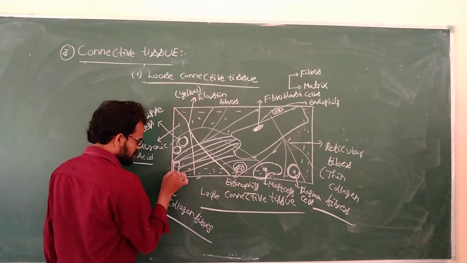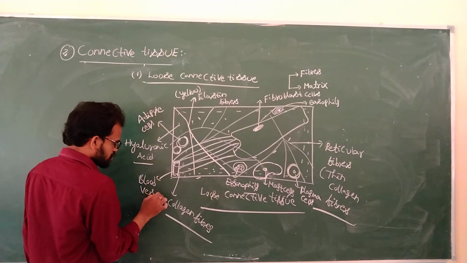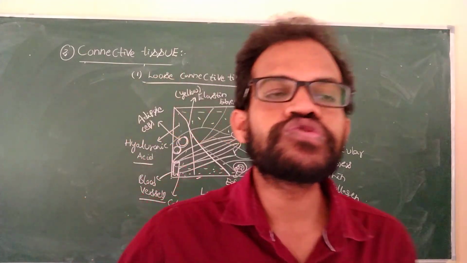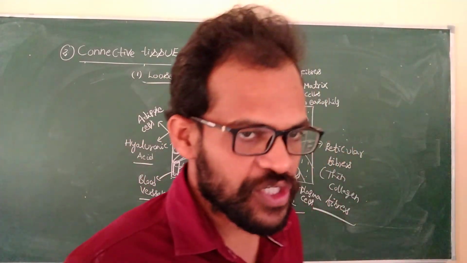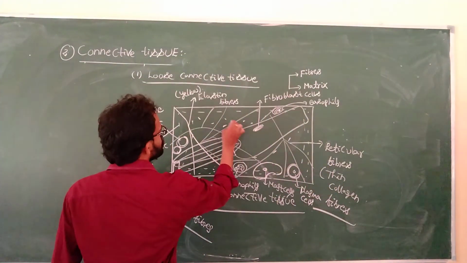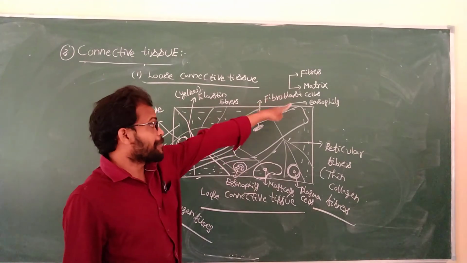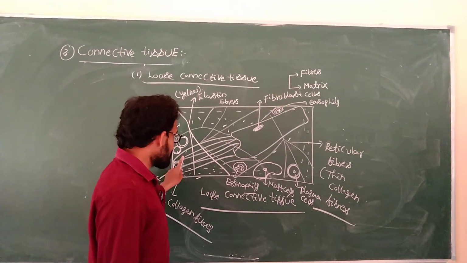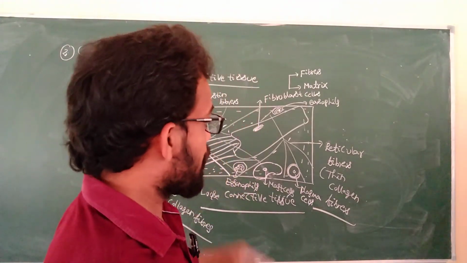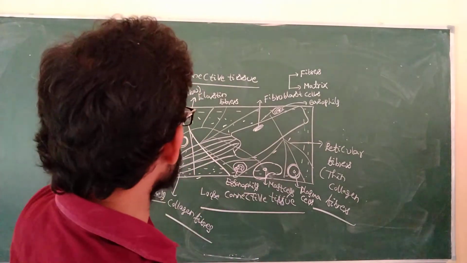Blood vessels. It is the arrangement of the loose connective tissue. The loose connective tissue consists of cells, fibers, and the ground substance known as matrix. These fibroblast cells produce fibers and matrix. Next, collagen fibers, yellow elastic fibers, elastin fibers, mast cells, plasma cells, basophils, eosinophils, and adipose cells.